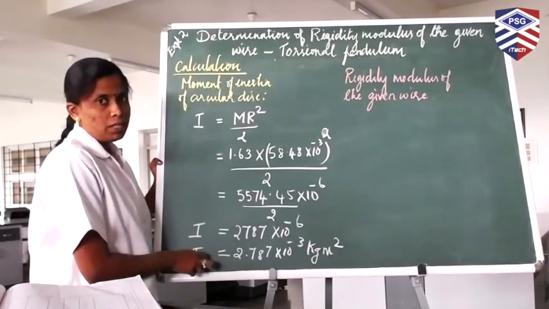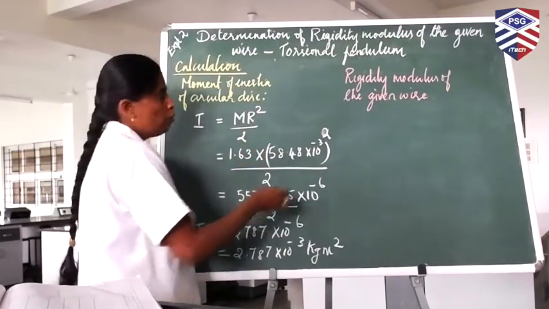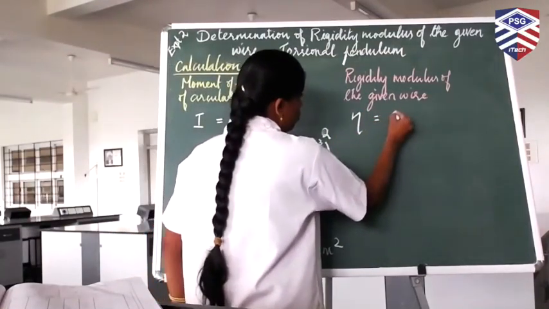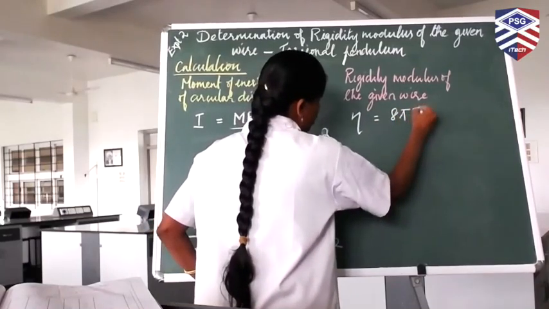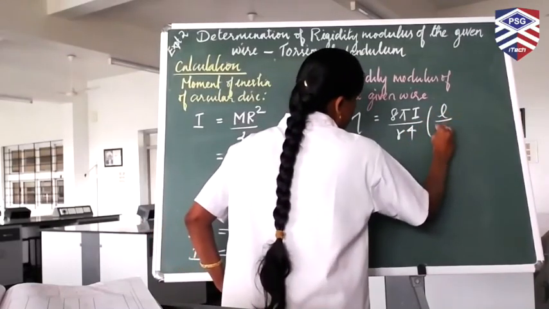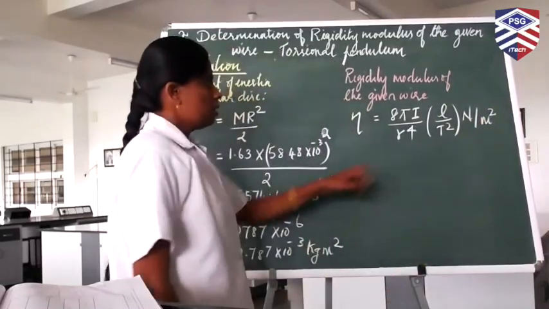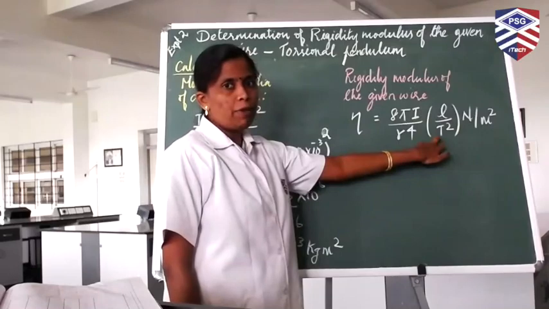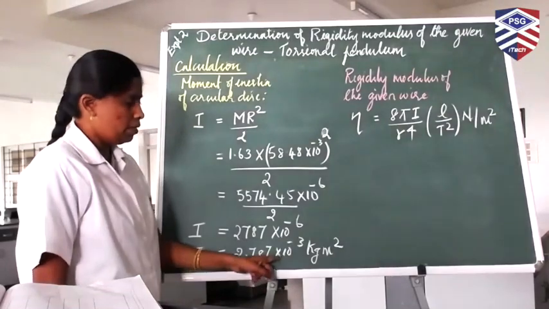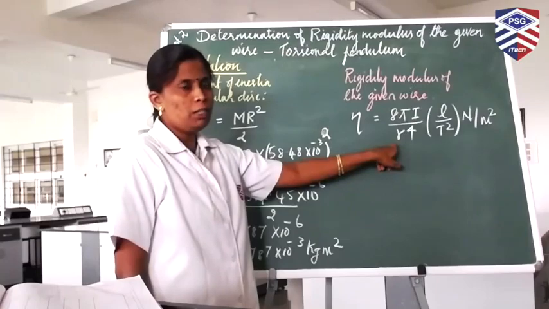Now the moment of inertia is calculated. We can find out the rigidity modulus of the given wire by substituting the value of I. The formula to calculate rigidity modulus is eta is equal to 8 pi into I divided by small r power 4 into L by T square Newton per meter square. Now this L by T square we have already calculated from the tabular column. I is 2.787 into 10 power minus 3, and the mean radius we have calculated from the screw gauge measurements.